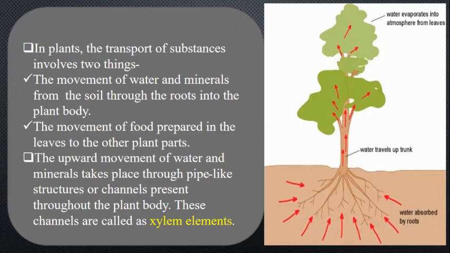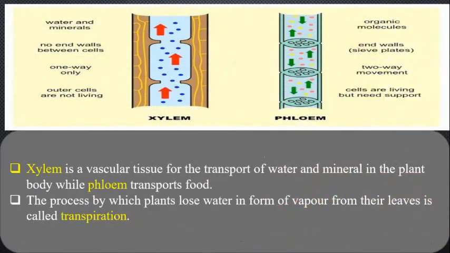So the xylem is responsible for the movement of water and minerals, while the phloem is responsible for transporting the food from one part of the plant to the different parts of the plant. Both the xylem and phloem combine to form vascular tissues.